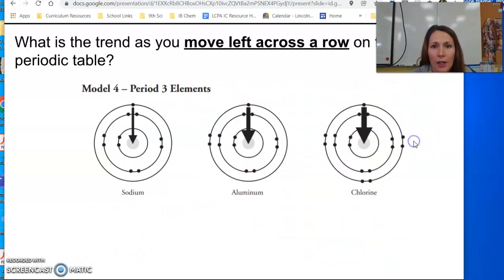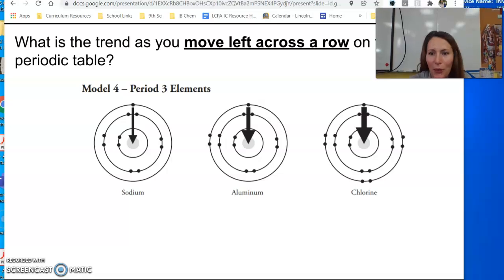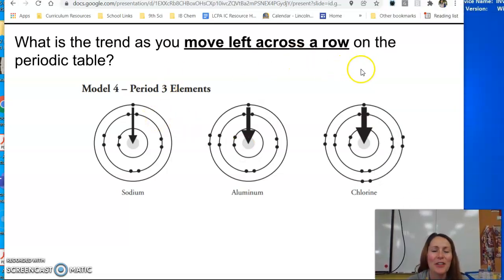All right, I need to make this less than 15 minutes, so let's hustle up. The trend then that we're going to look at with charge is as you move across the periodic table, from left to right like we read, what happens? If we look here, we have sodium, aluminum, and chlorine. Sodium is going to be on the far left-hand side in row 3, aluminum is going to be kind of in the middle in row 3, and chlorine is going to be on the far right next to the noble gases in row 3.